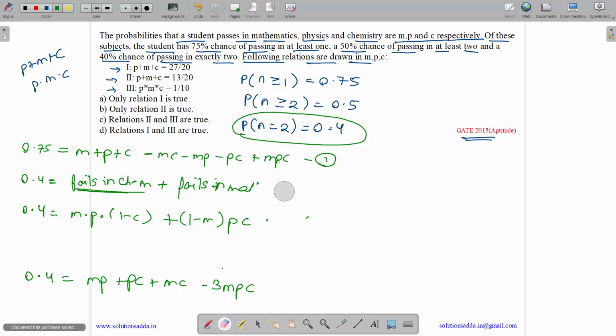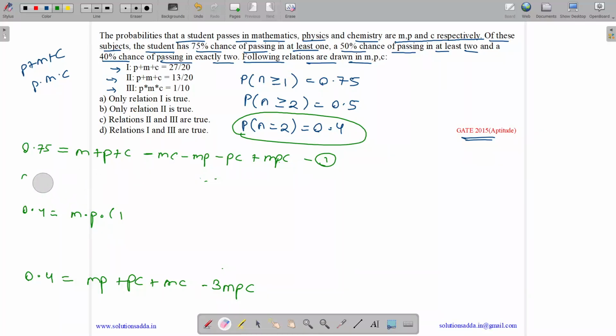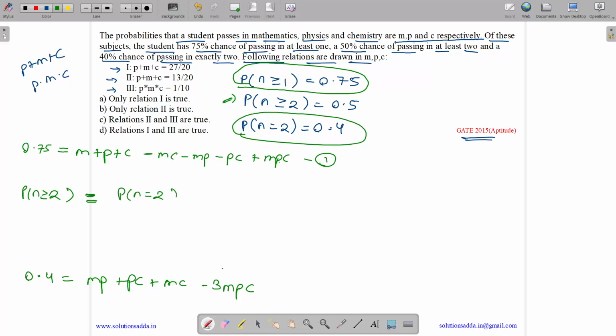So this we got as the second equation. Now let us see if we can derive anything else from this. We have used this equation and this equation. We are left with this equation. What is the meaning of Pn greater than or equal to 2? If someone passes in 2 or more subjects, then it can comprise passing in exactly 2 subjects and passing in all the 3 subjects.